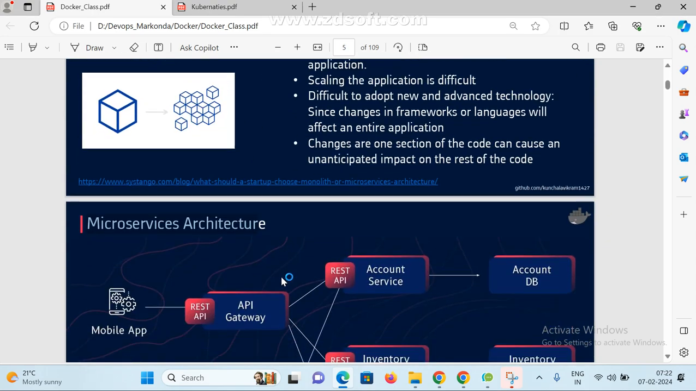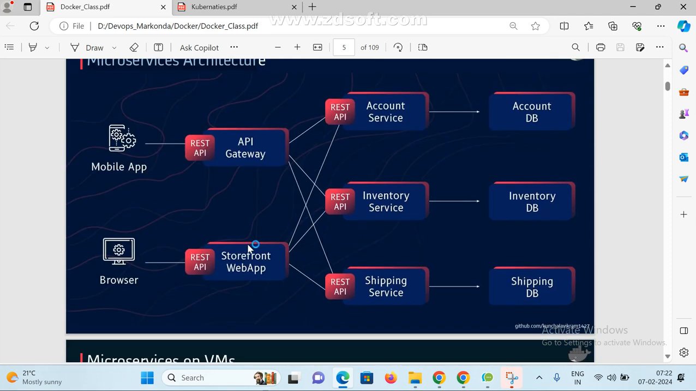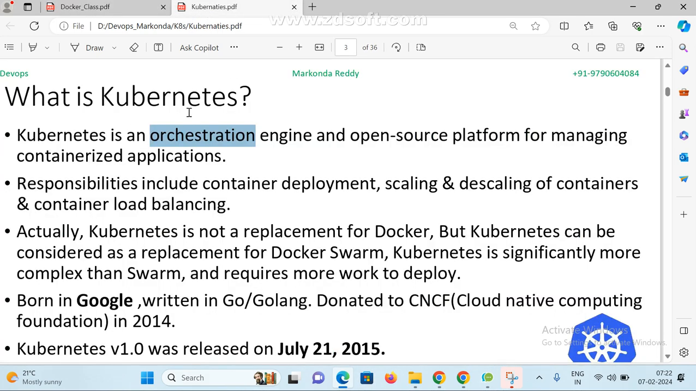Now if you go to microservices, the same project is divided into multiple services. See, account service, inventory service, shipping service, DB, and these services communicate with each other with the help of the API gateway only. These are the things we follow in Kubernetes.